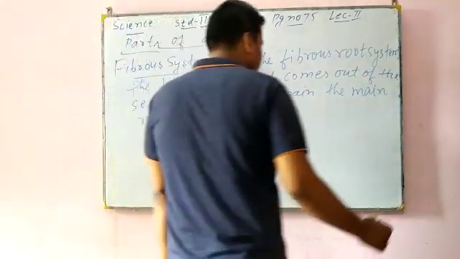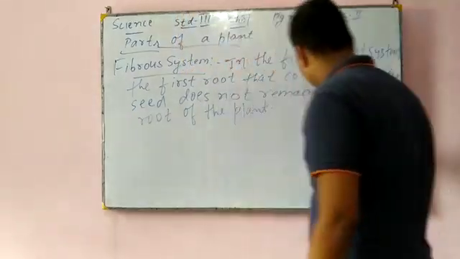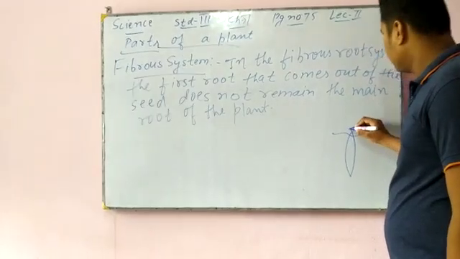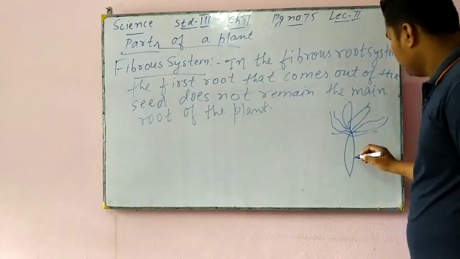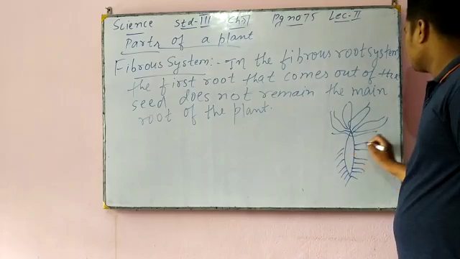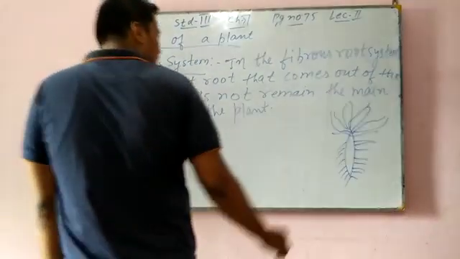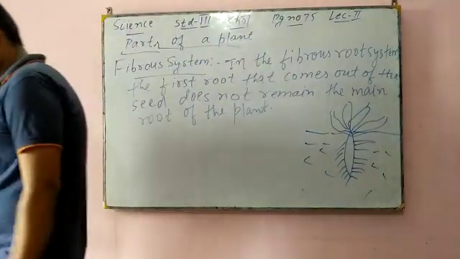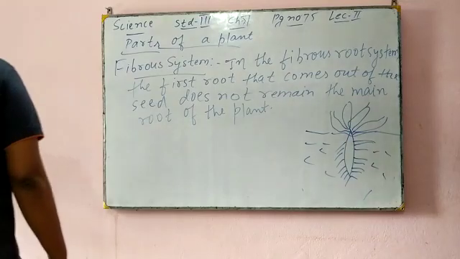Like one example is the seed of radish, in the ground. This is the ground part, and in this ground part the radish will grow. This is the radish, and now its leaves are there. This is the radish, that is the stem part. From this stem part, this is the land area, this is the soil area. So it is replaced by a mass of small roots that grow from the base of the stem.